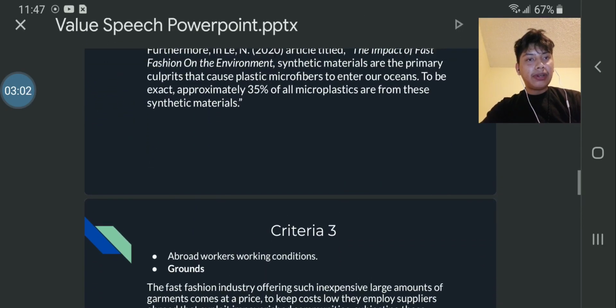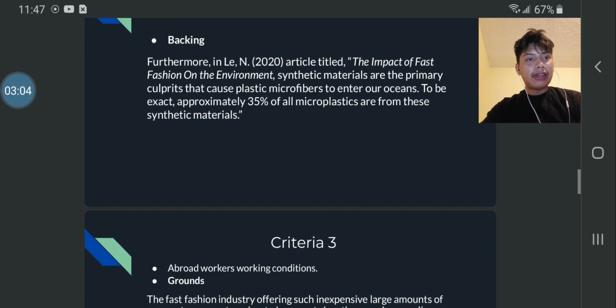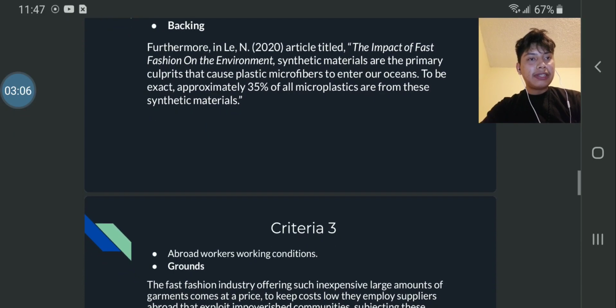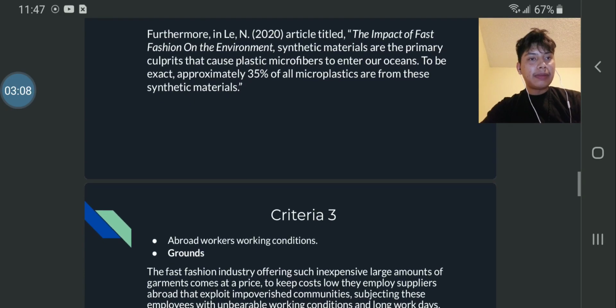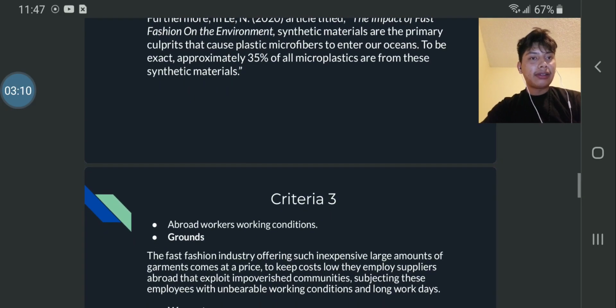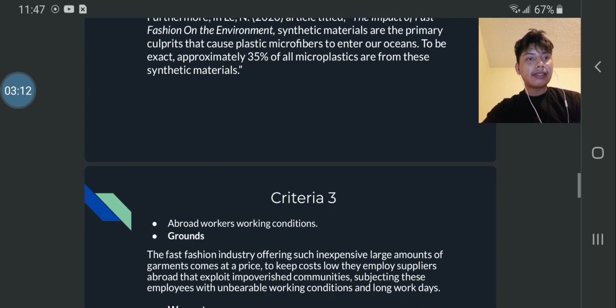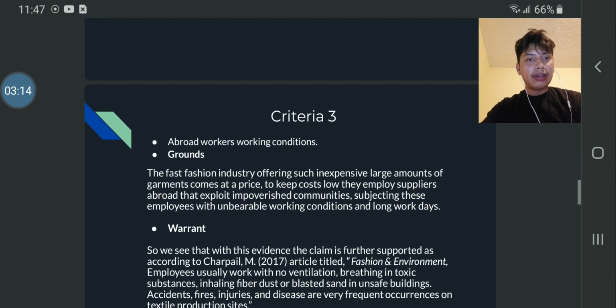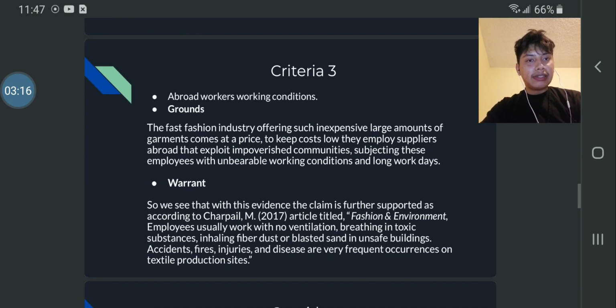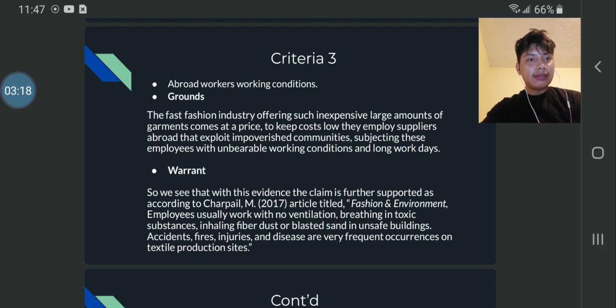Continuation, backing. Furthermore, in Lee N.'s 2020 article "The Impact of Fast Fashion on the Environment," synthetic materials are the primary culprits that cause microfibers to end up in our oceans. To be exact, approximately 35% of microplastics are from these synthetic materials. Criteria 3, abroad workers' working conditions. Grounds: the fast fashion industry offers such inexpensive, large amounts of garments at a price